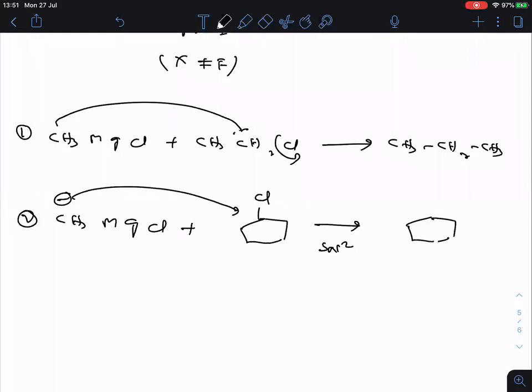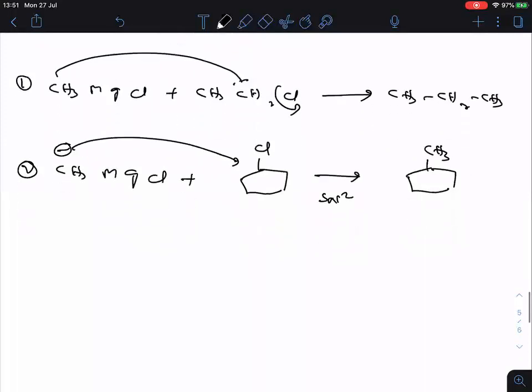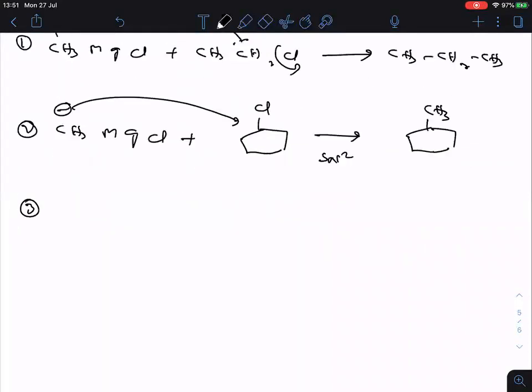Clear, everyone? Then what is the product formed here? Methyl cyclohexane.